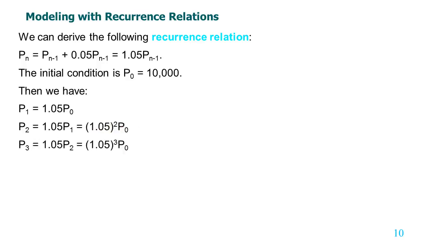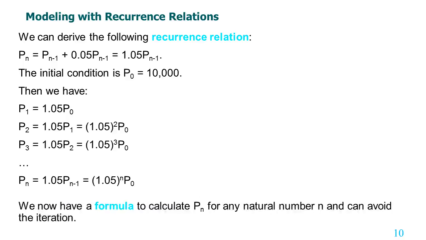This process goes on. P3 is calculated in this way. Ultimately we reach Pn equal to 1.05 to the power n times P0. We now have a formula to calculate Pn for any natural number n and can avoid the iterations. This is the recurrence relation for compound interest calculations.